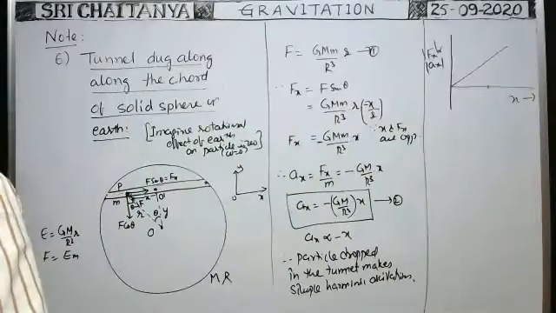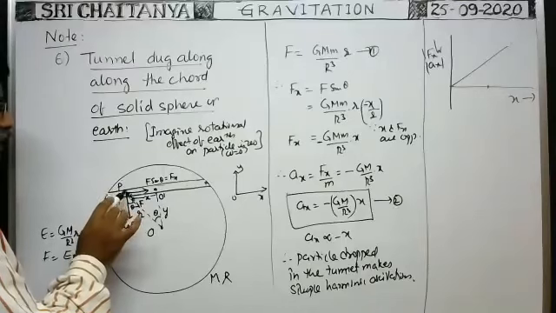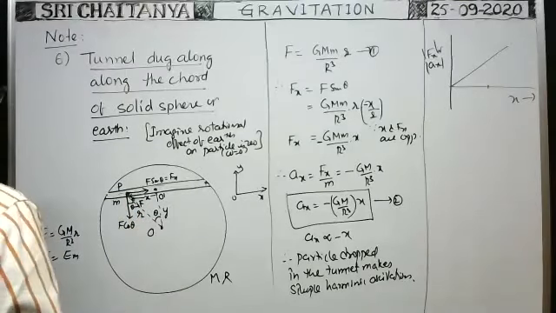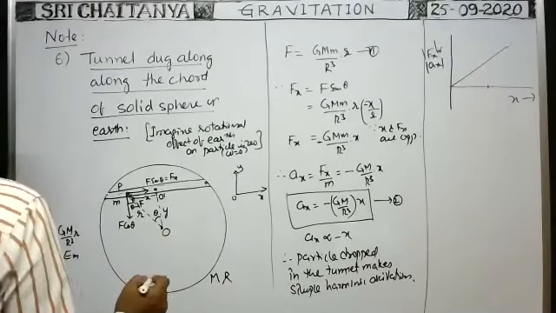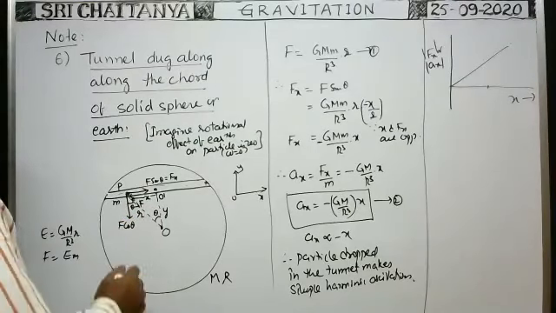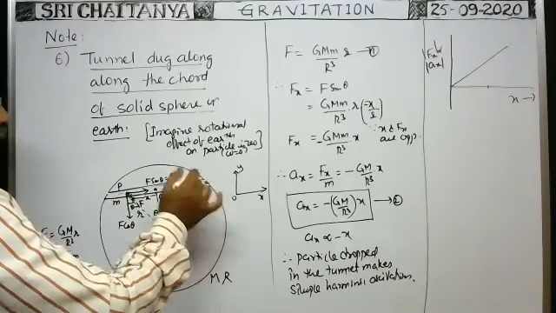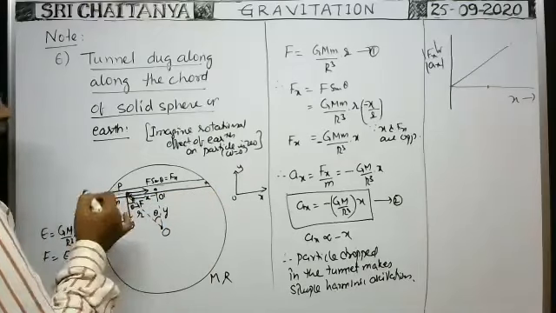Suppose if you want to note the relation between acceleration acting on the particle and the distance of the particle from the center of the earth, the distance of the particle from the center of the earth or center of the solid sphere. Suppose you want to draw the graph between acceleration of the particle and this distance r. The particle is confined to move along this path, the tunnel only. How does the acceleration acting on the particle vary along this path with the distance r?